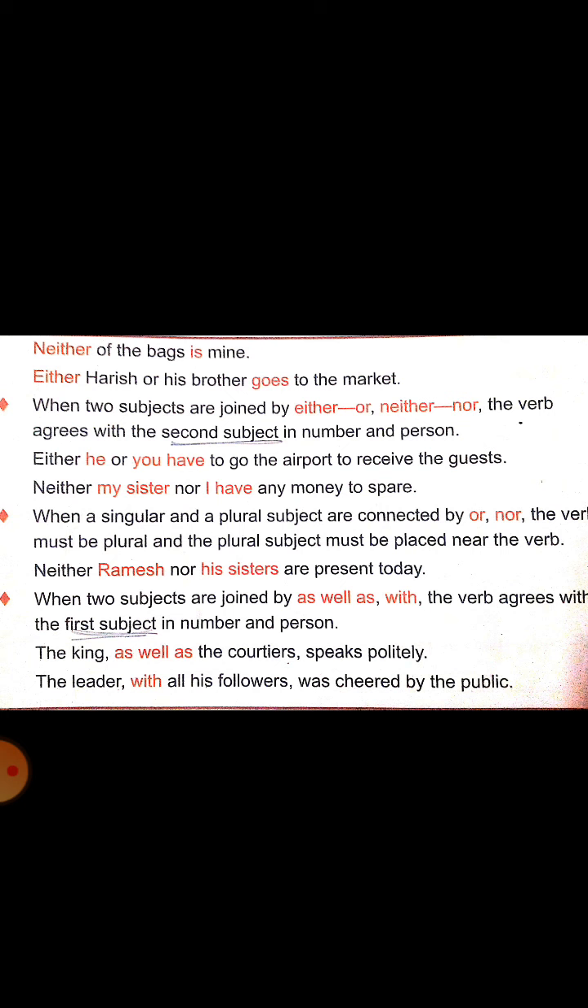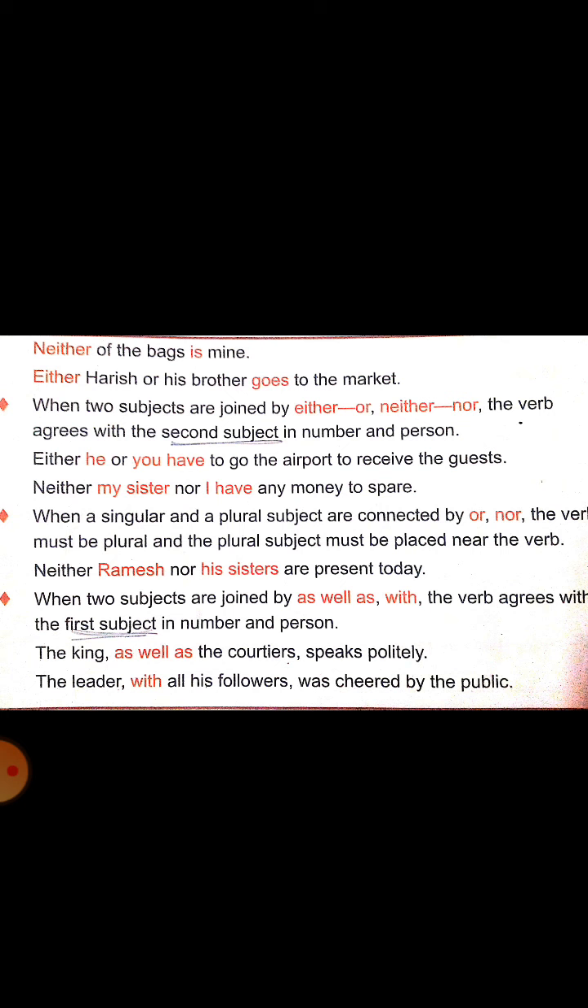Look at the next rule. When a singular and a plural subject are connected by or or nor, which I already taught you, the verb must be plural and the plural subject must be placed near the verb. Here, neither Ramesh nor his sisters. You cannot use the plural form first; you can use the plural form always second. Nor his sisters. What is the real subject? His sisters. So the verb is are.